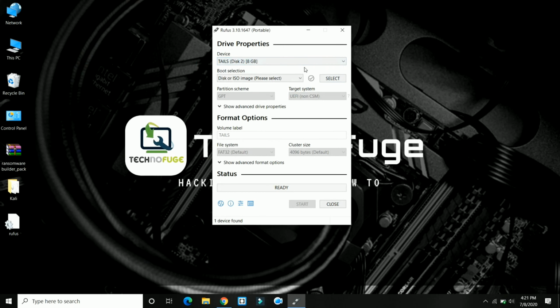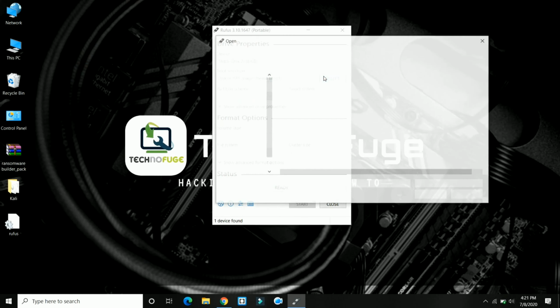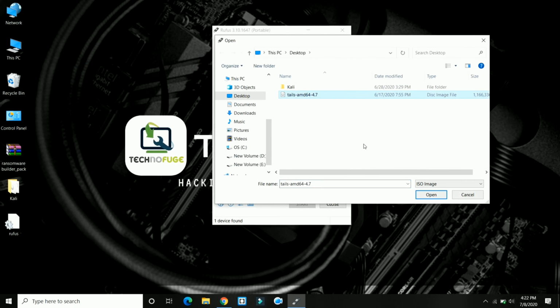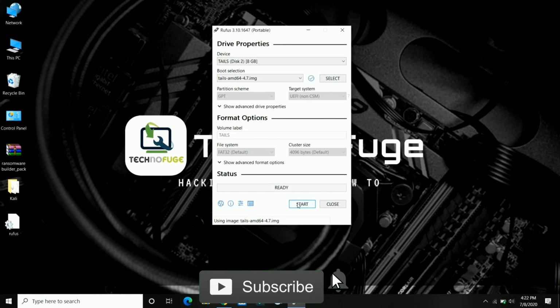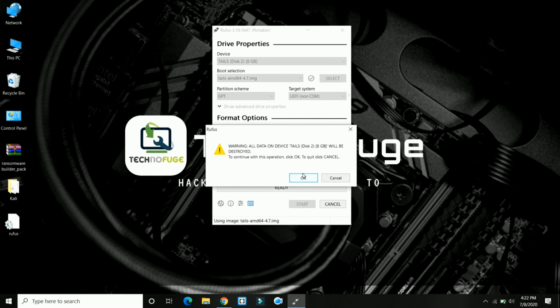Select the portable disk on which you want to install Tails. Now simply select the ISO file and click on Start. This process will take around 5 to 6 minutes, so be patient.